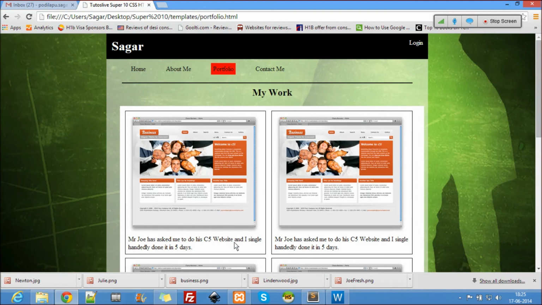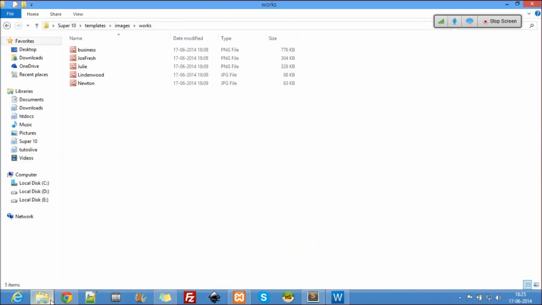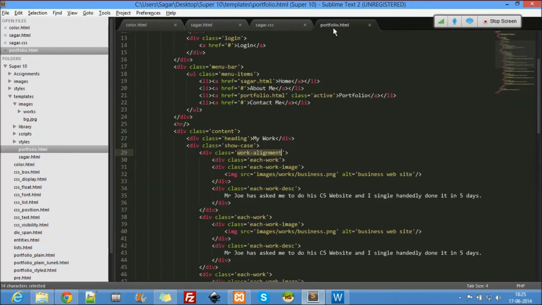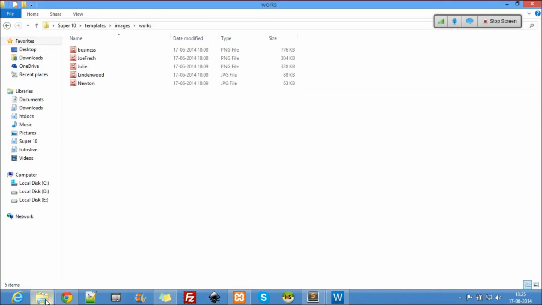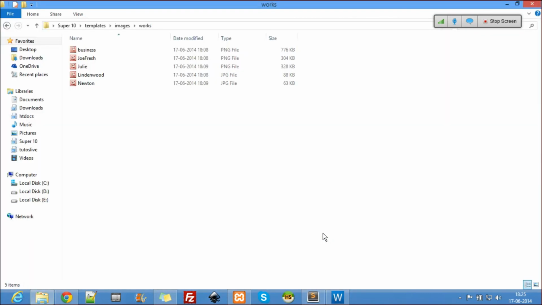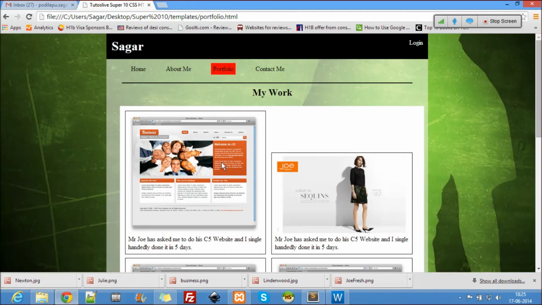Okay, I want to change the text. Let the text be there. Joe Fresh PNG. Let's see. Yeah, the images have been changed over there. But there's a small problem over there.